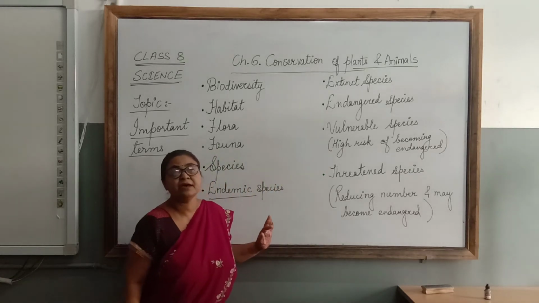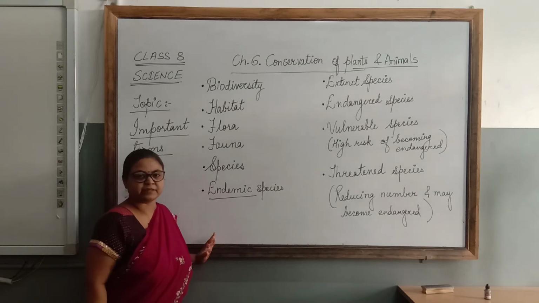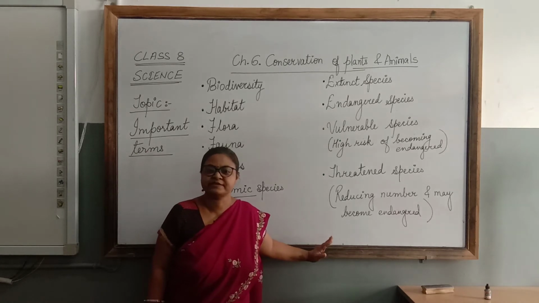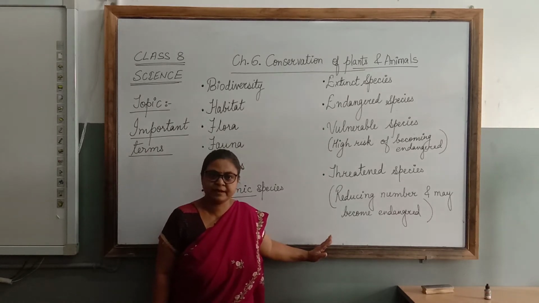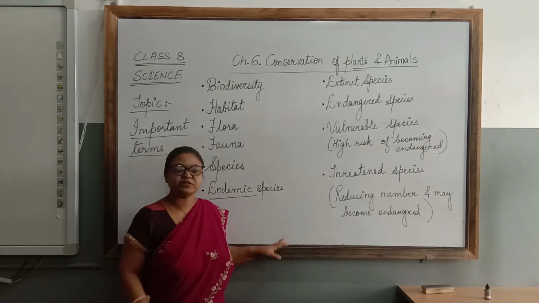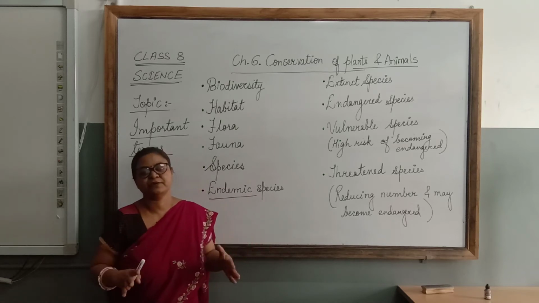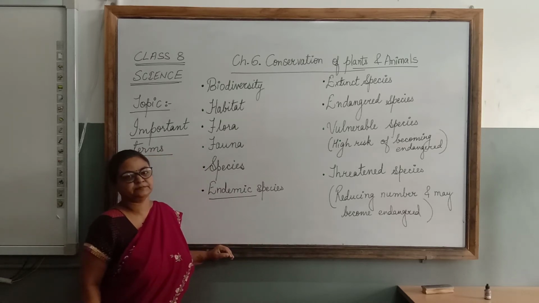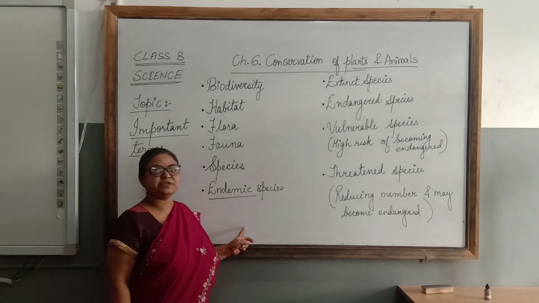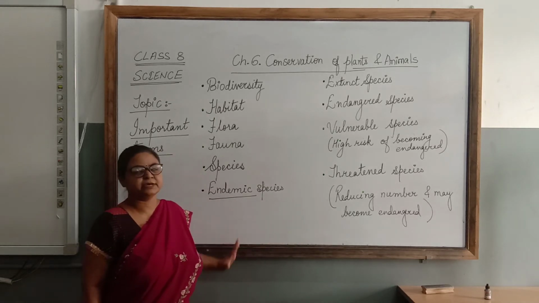Like for example, Asiatic lion is found only in the Gir forest of Gujarat. One-horned rhino is found only in Assam. Right? Lemurs, you find lemurs only in Madagascar. So these animals are endemic to that particular geographical area. So endemic species are those species of plants and animals which are found only in one particular geographical area of the earth.